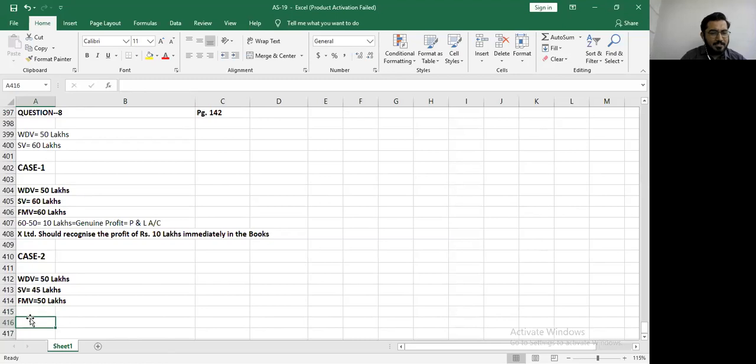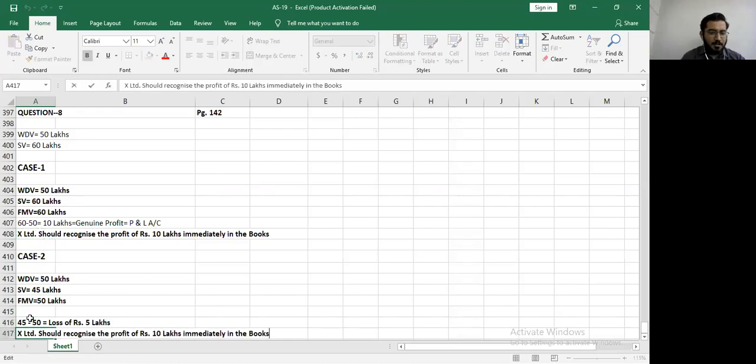Then you will think in this way, that my selling value is 45 and my WDV is 50, which means I am incurring a loss of rupees 5 lakhs. Loss of rupees 5 lakhs will straight away go to the profit and loss account.